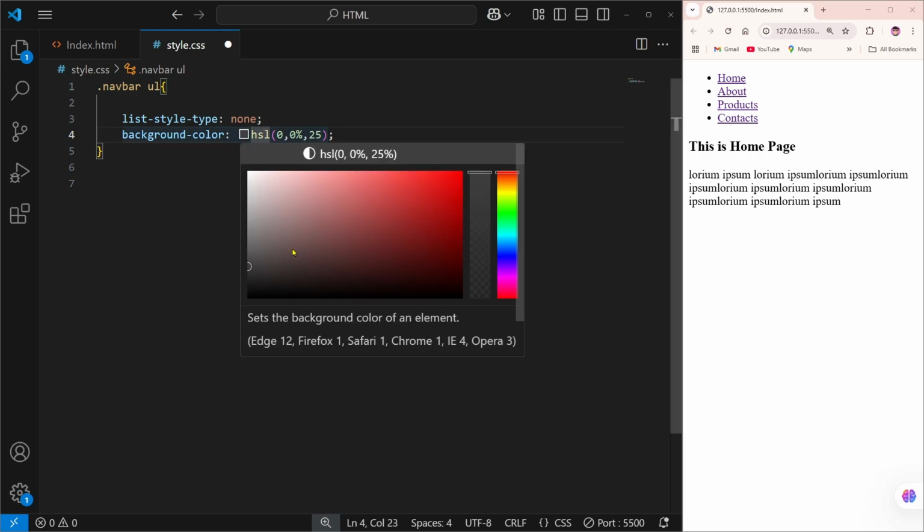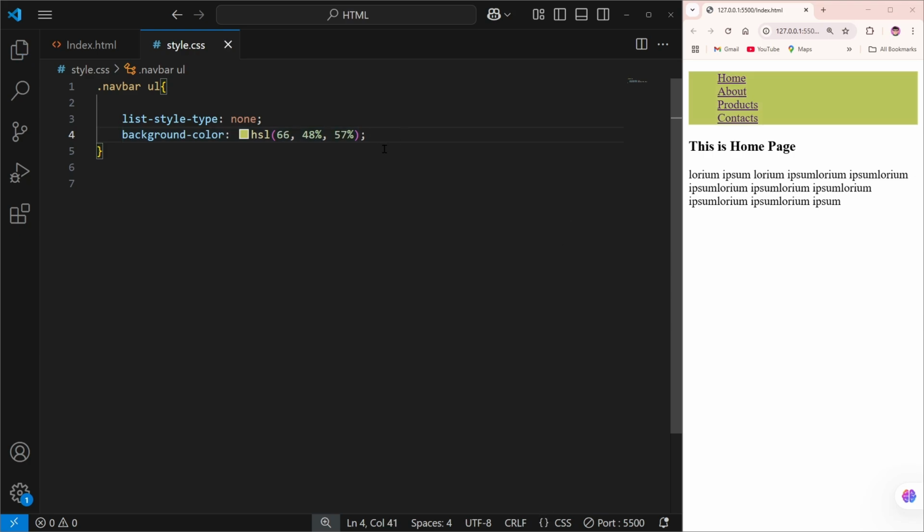We can simply change the color from here. So for that we can simply give any color, like I'm going to give this color over here, and then we're going to save it. As you can see, it is looking like this.